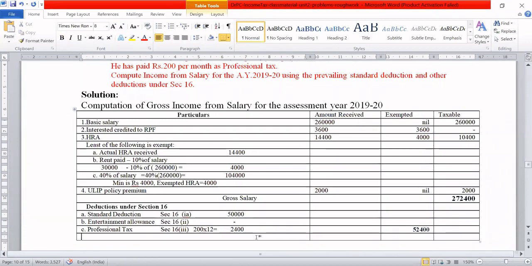So now the net income from salary. Or just say it is income from salary.